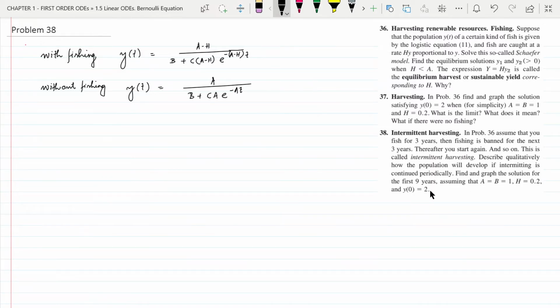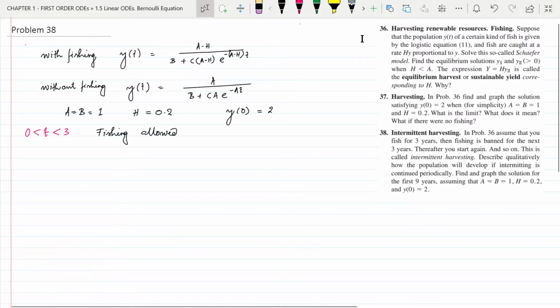So let us write down the given data. a equal to b equal to 1, h equal to 0.2 and y of 0 equal to 2. Now for the first period, time t is greater than 0 and less than 3, and for the first period fishing is allowed. So for this period, the first equation, equation 1, will be valid.